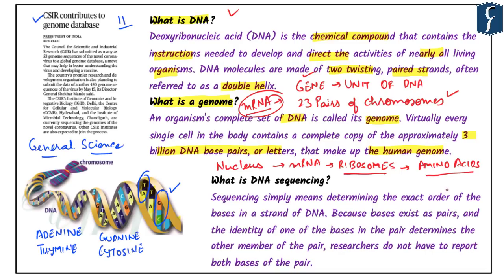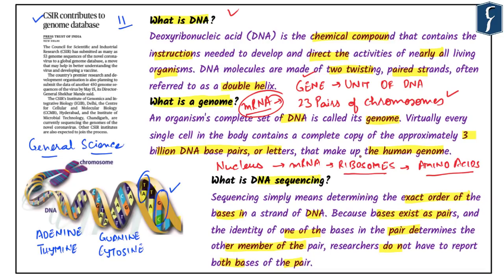Now the next important point is to understand what is DNA sequencing. When we talk about any kind of sequencing, sequencing simply means determining the exact order of the bases in a strand of DNA, because bases exist as pairs and the identity of one of the bases in the pair determines the other member of the pair. In simple words, A and T will always go together, and similarly C and G will always go together. So in a nutshell, researchers do not have to report both bases of the pair. If you can find one, you will automatically know what the second would be.